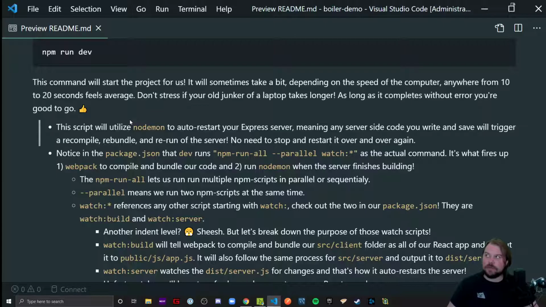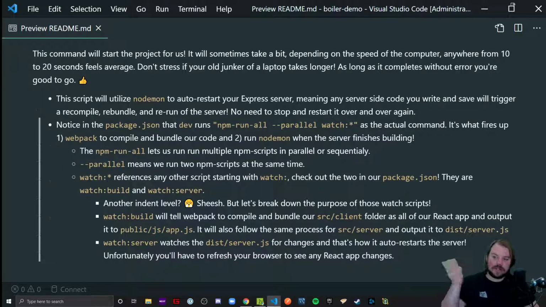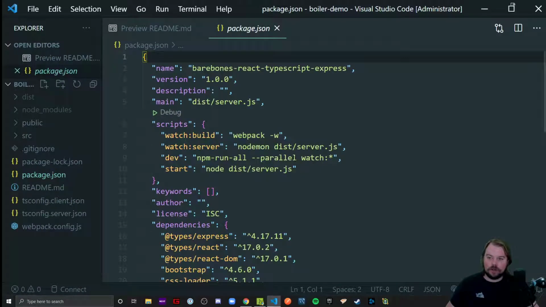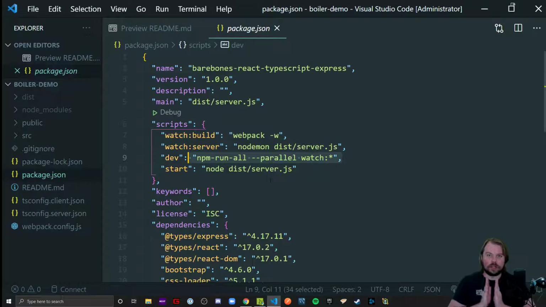It takes us through here. I wrote this last night, and it takes us through exactly what that npm run dev script does. Basically, what you have to worry about if you're curious about what this does is looking at npm run all. It's a module we use to run scripts in parallel that works on Windows, Mac, and Linux without too many problems or issues. And it allows us to run these two scripts in parallel.